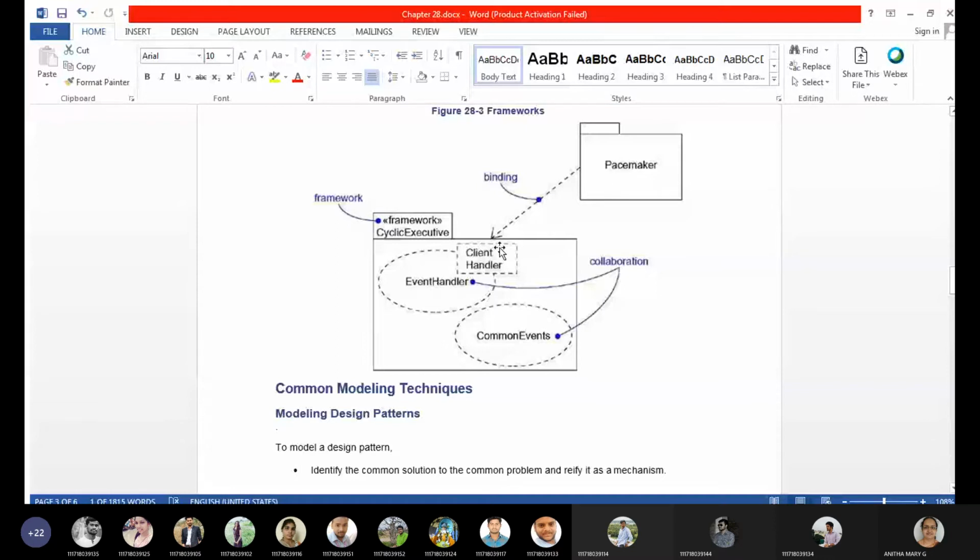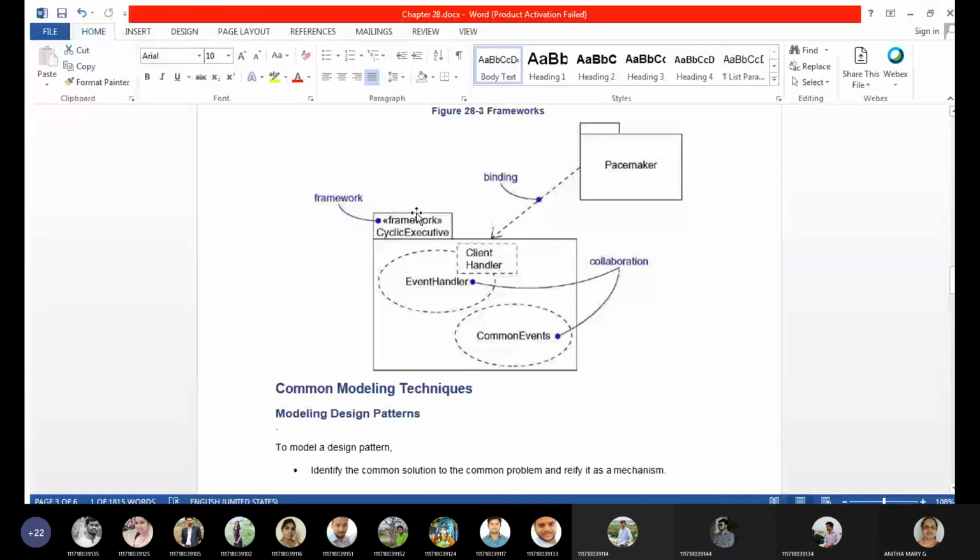Event handler means how this pacemaker is done for a particular client instance. And common events are nothing but taking the general diagnosis and all the details of the particular patient. All these put together make a cyclic executive framework.